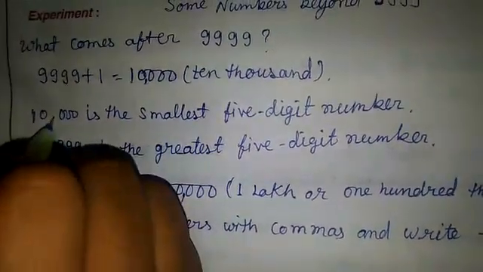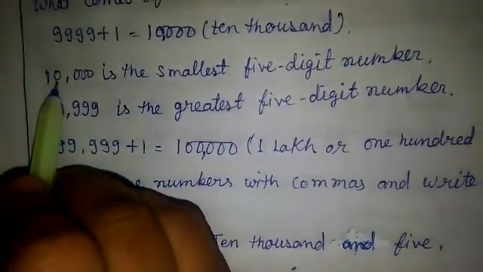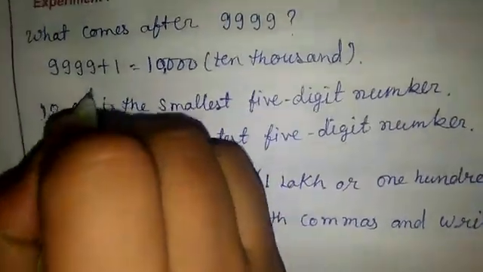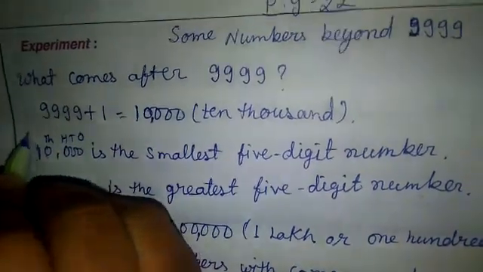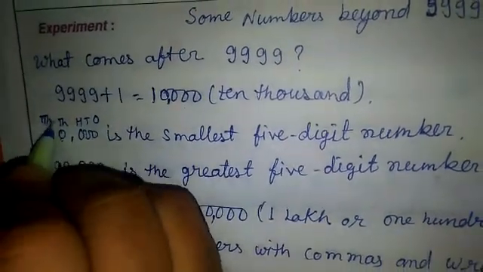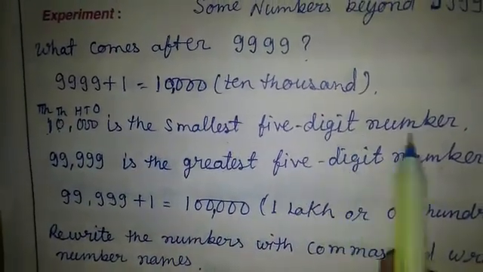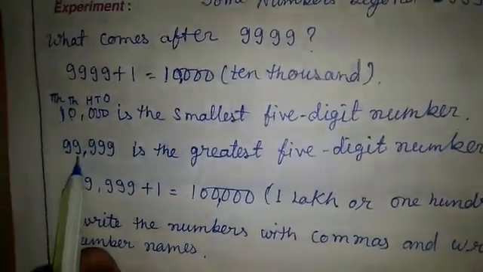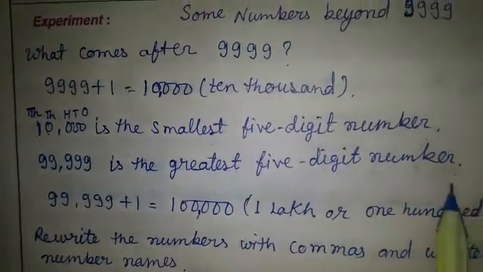Ones, tens, hundreds, comma, thousands, ten thousands. It means 1, 0, 10, 10,000. Ones, tens, hundreds, thousands. TTH means ten thousands. 10,000 is the smallest 5-digit number. 99,999 is the greatest 5-digit number.